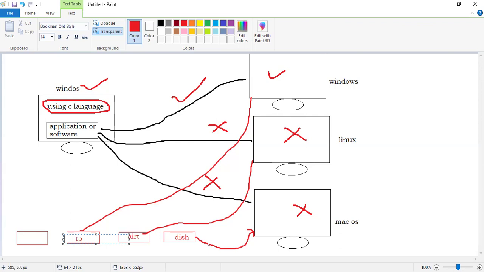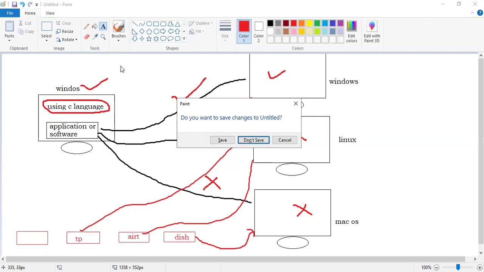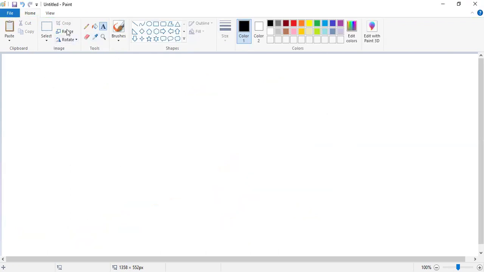So observe here. I'll do the diagram properly here, right? So this is the explanation. Observe, sir, for one minute. Suppose here is the system. Here is the system, right? Okay, the system name is